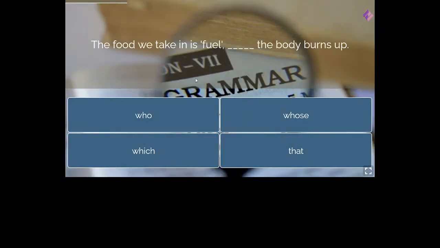Next, the food we take in is fuel dash the body burns up. So it is something, it's not that difficult, but you have to find out whether it is who or which or whose or that. So please do text me your answer like the previous one.